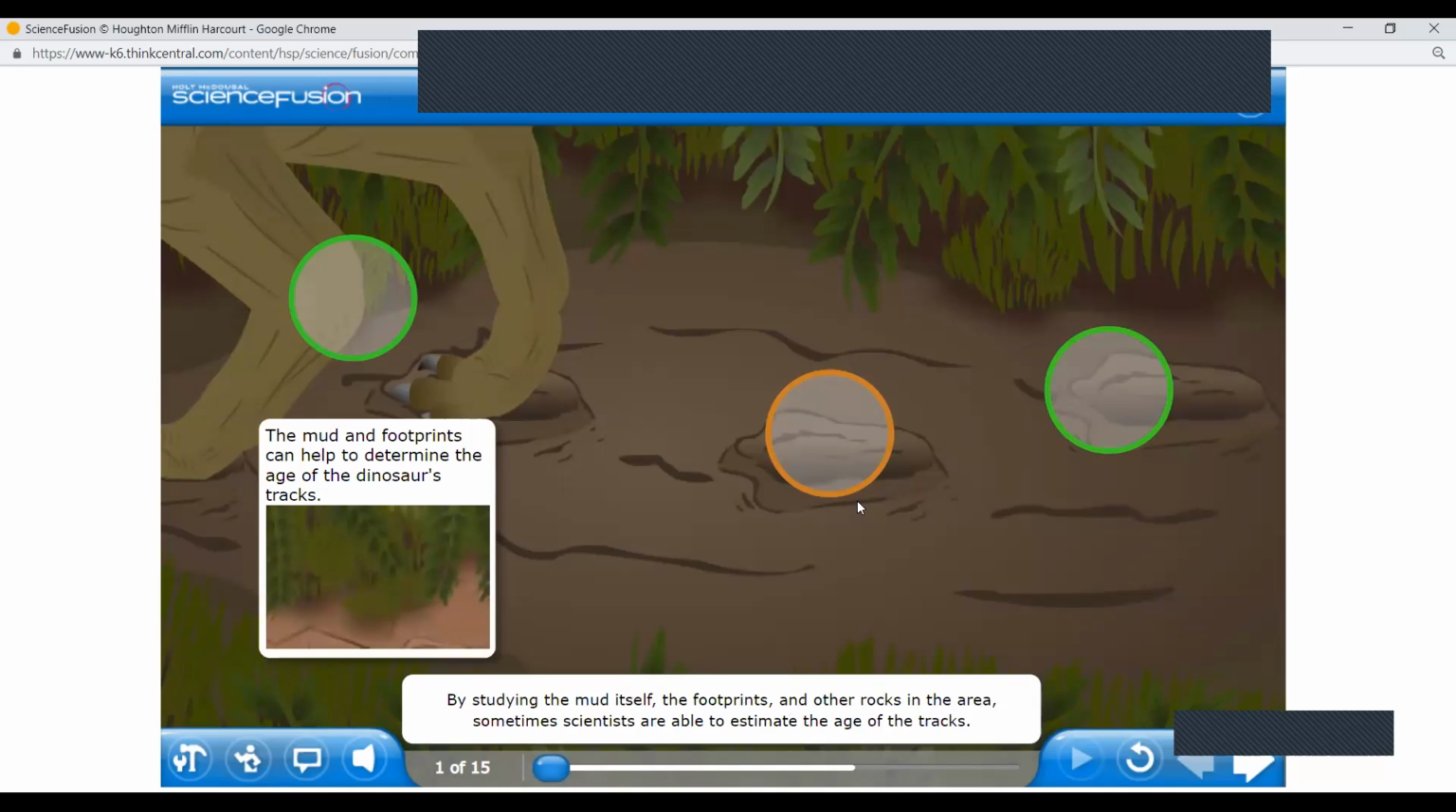By studying the mud itself, the footprints, and other rocks in the area, sometimes scientists are able to estimate the age of the tracks. Along with the shape of the footprints, their age helps scientists to identify the animal that made them. If these tracks were made by a Tyrannosaurus rex, they could be more than 65 million years old.